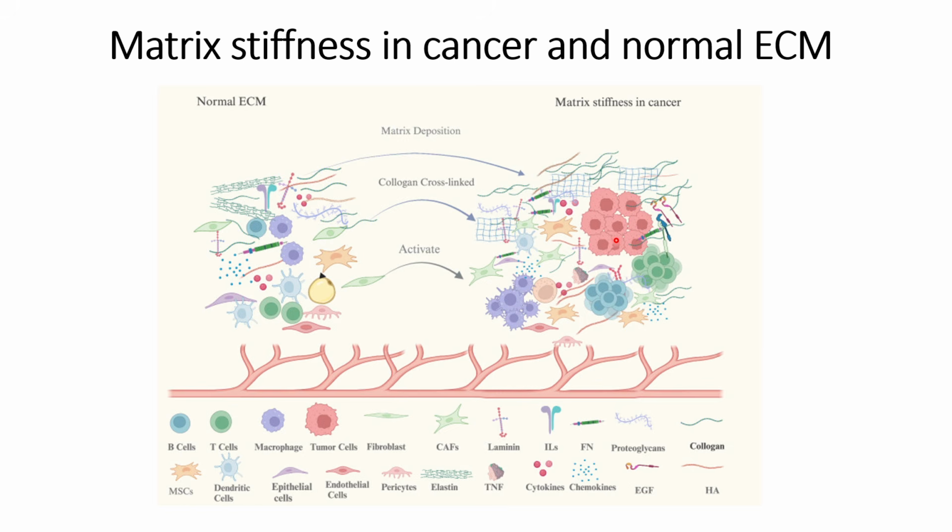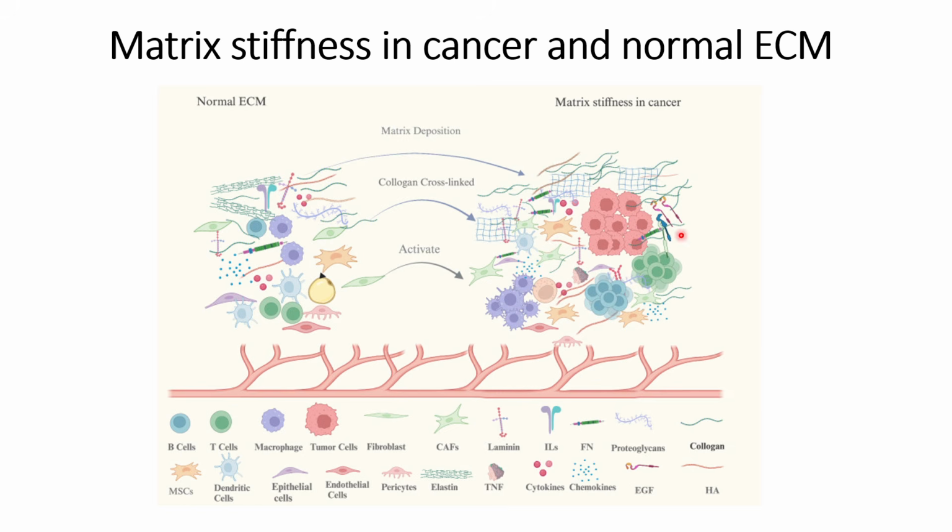Thus immune suppression will also take place, and simultaneously as the matrix stiffness increases because of the contractions, it will also provide a physical barrier that will create an additional hurdle for any drug to reach the tumors. Thus it helps in chemoresistance.